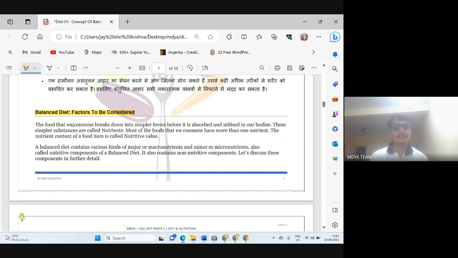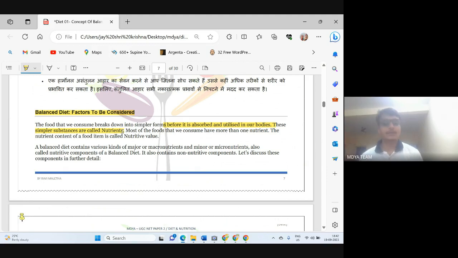The food we consume breaks down into a simpler form before it is absorbed and utilized in our body. These simpler substances are called nutrients. So whether you are having sugar, salt, chapati, or rice, all those foods contain nutrients. After digestion, all those foods will be degraded into a simpler form.